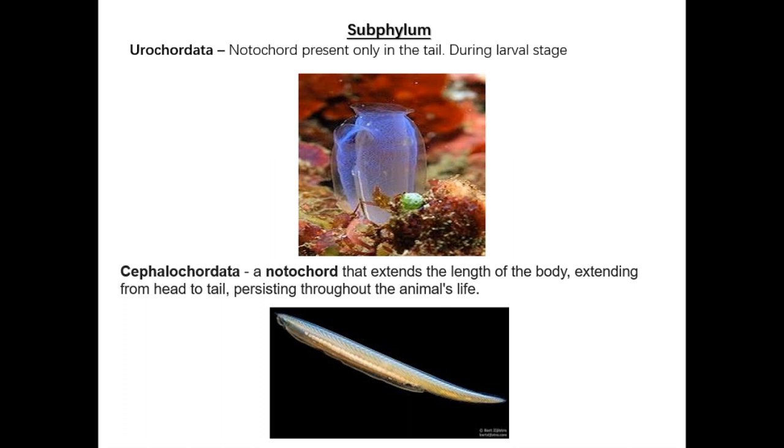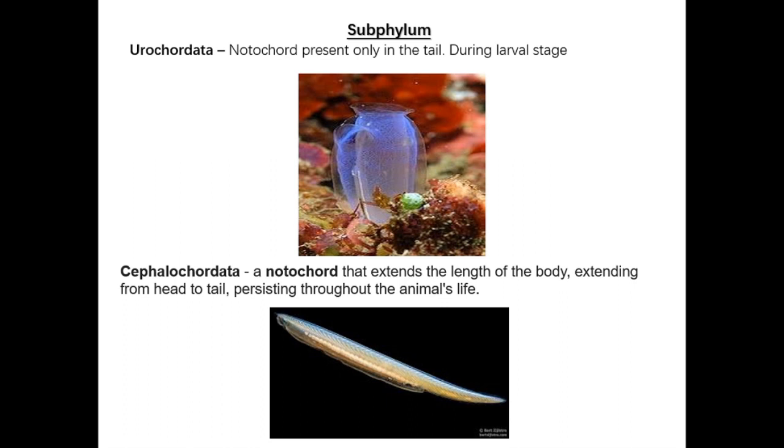The Urochordate examples are basically tunicates, which are mostly marine. Tube-like animals belong to the Urochordata. The second one is Cephalochordata.